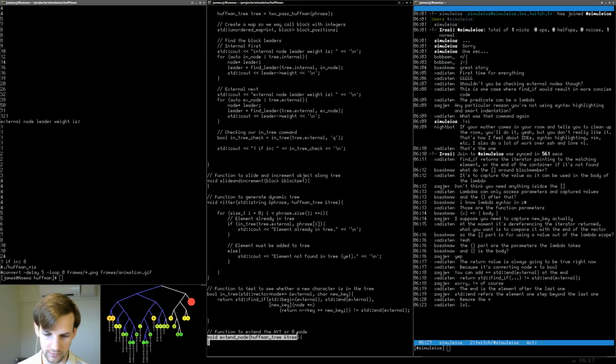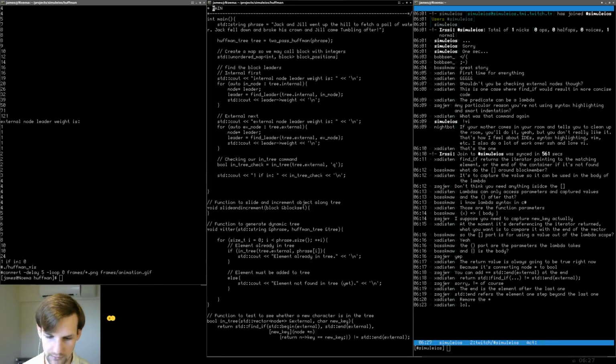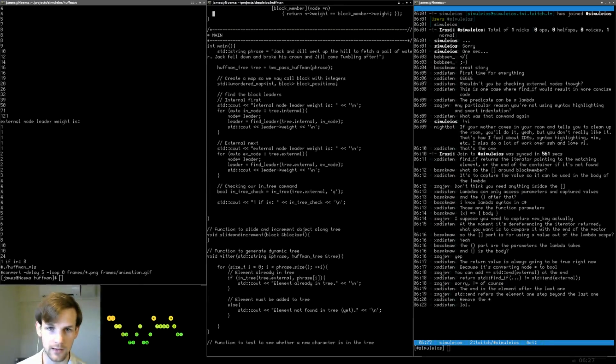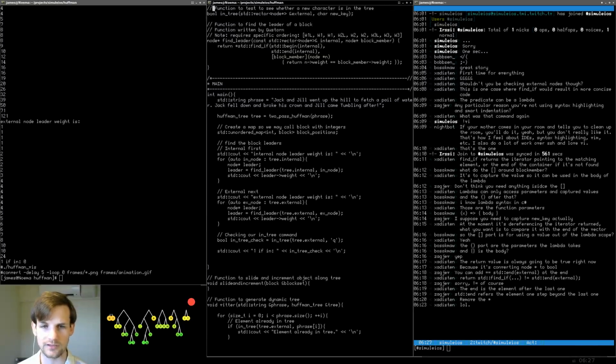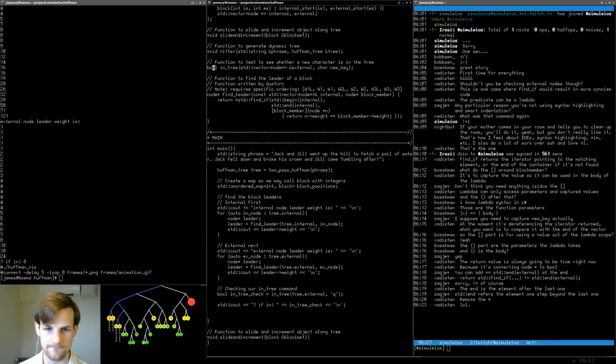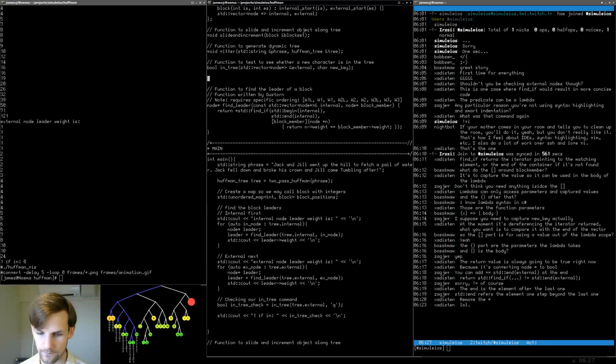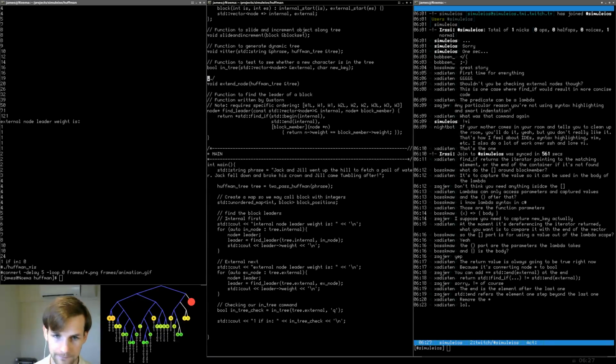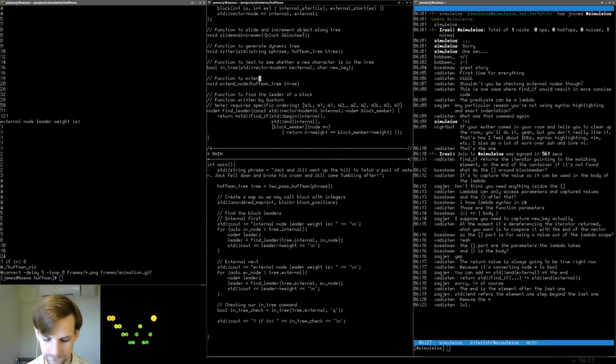Void extend node. Pop this up at the very top. So where's main? There. And let's put it here. Well, actually, wait. Where did I put the other one? Here. Void extend node. And real quick, function to extend the not yet translated, or 0 node.